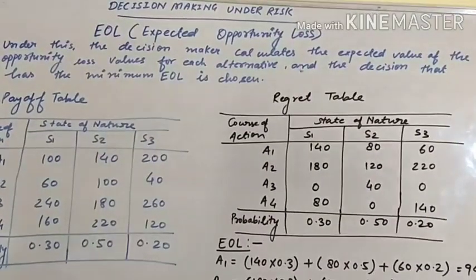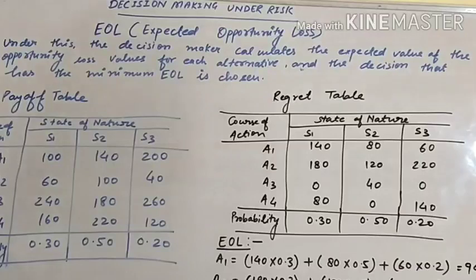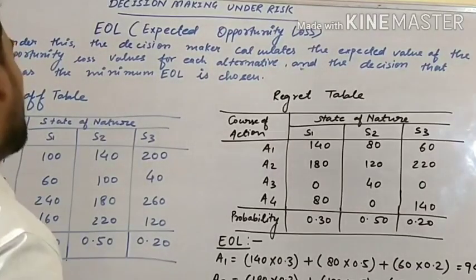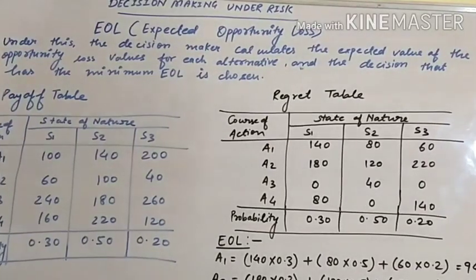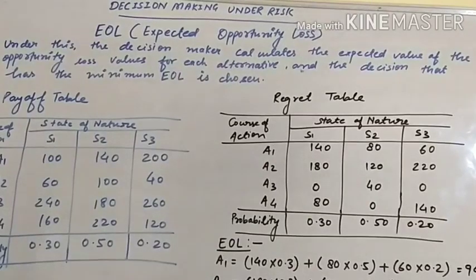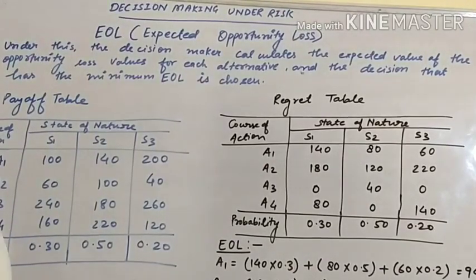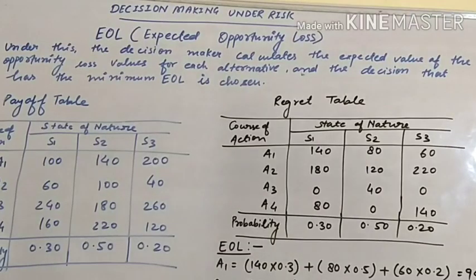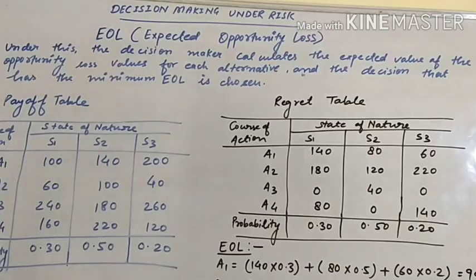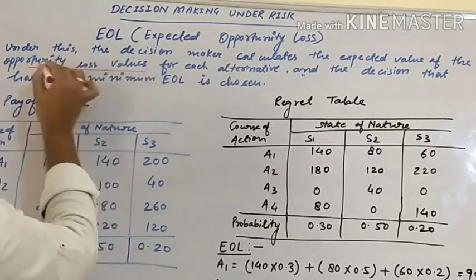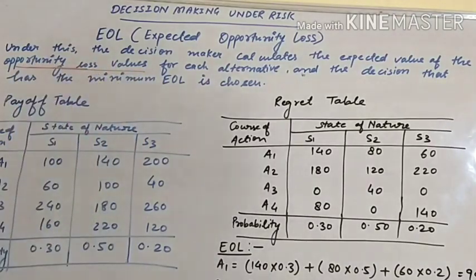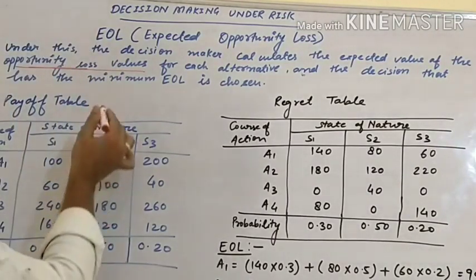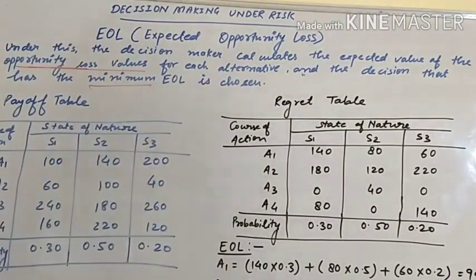Let's see the next technique, which is EOL, meaning expected opportunity loss. Under this, the decision maker calculates the expected value of the opportunity loss values for each alternative, and the decision that has the minimum EOL is chosen. Opportunity loss of each alternative is calculated and the one which has the minimum value is chosen.